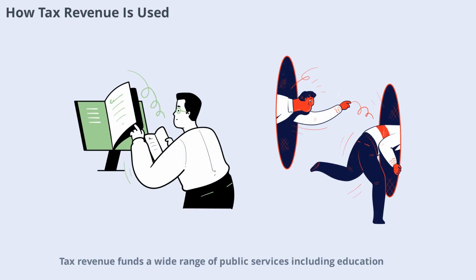Tax revenue funds a wide range of public services, including education, healthcare, transportation, and national defense. Governments allocate tax money based on priorities and public needs. Transparent budgeting and spending help build trust between citizens and the government. By understanding where tax money goes, we can better appreciate the role of taxation in society.